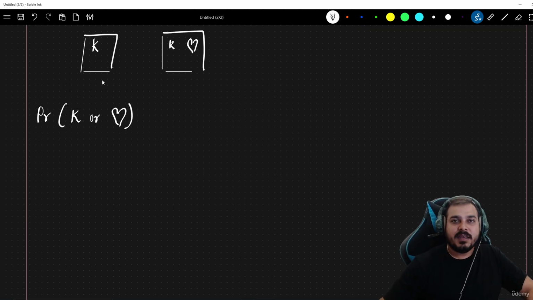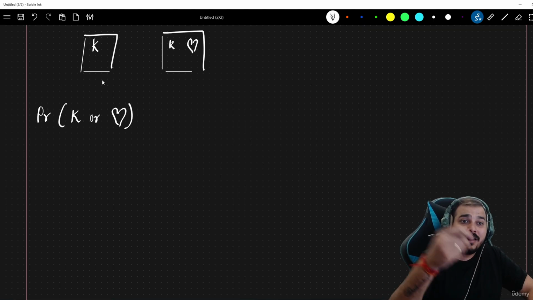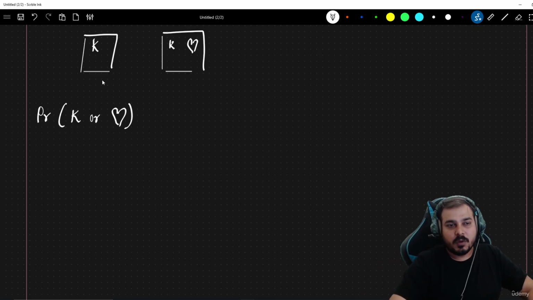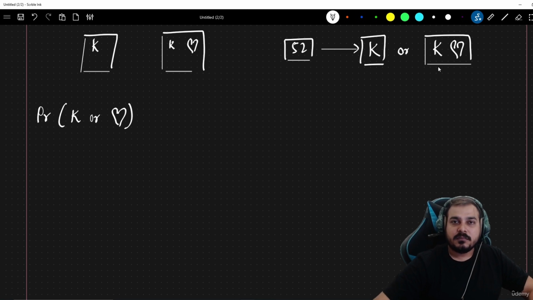What is the probability that if I take out a card from the deck, that card will be K or heart? Okay, this is also a kind of additive rule. But understand, when I'm taking out the card, initially my total number of cards will be 52. This card can be K, it can also be a heart, and it can be the combination of both, right?